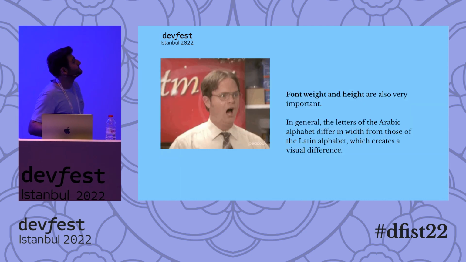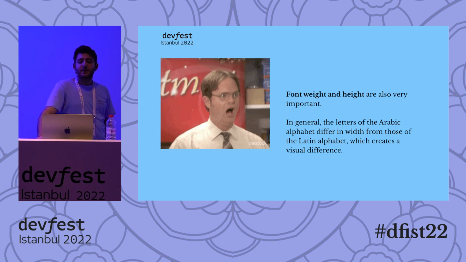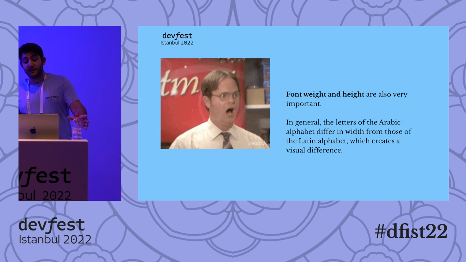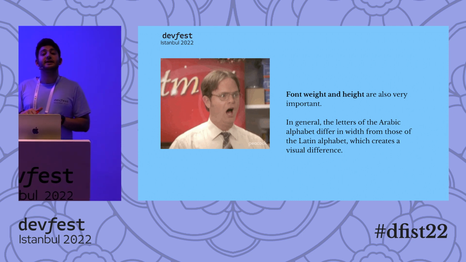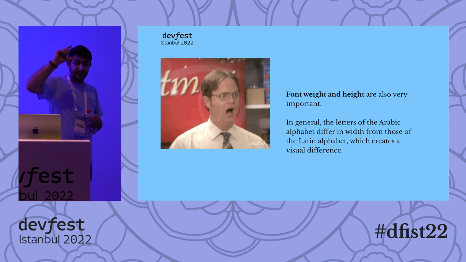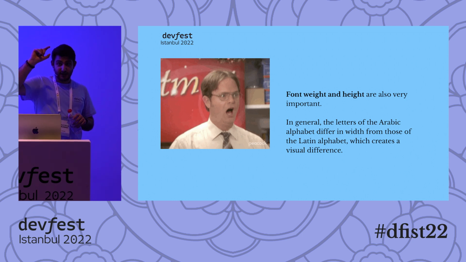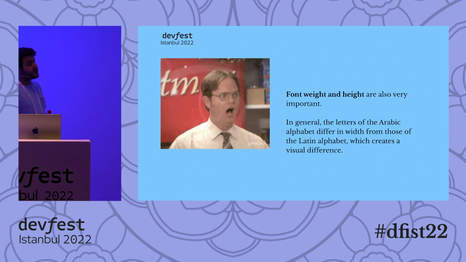All right, attention. Font weight and height are also quite important. Because like I said, in general, the letters of especially the Arabic alphabet differ in width from those of the Latin alphabet. So they are shorter and narrower, and that creates a visual difference, but still better than German.